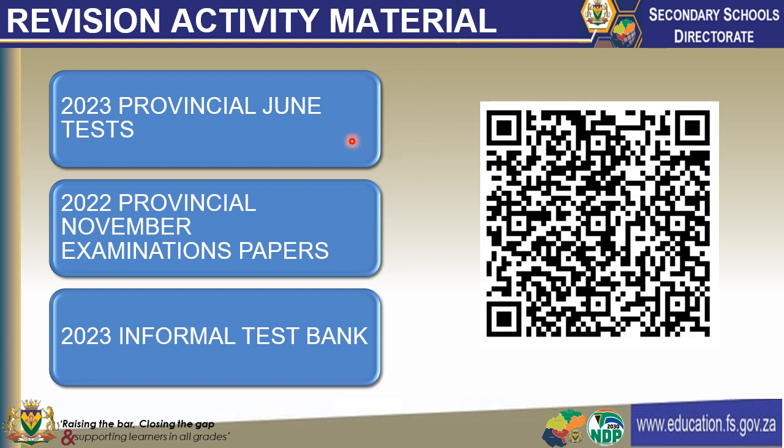Now all of these resources, colleagues, can be found when you scan the QR code that's on the slide, and thereafter, colleagues, you'll be able to download all of those materials, and then please ensure that you share with your learners as well to ensure that they are adequately prepared before they write the final examination.